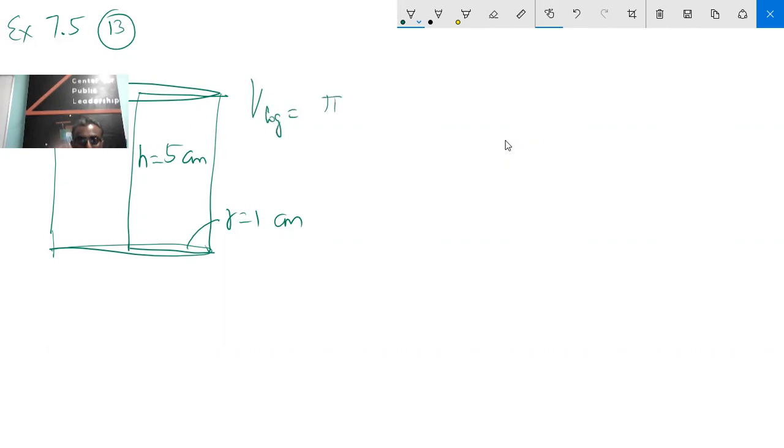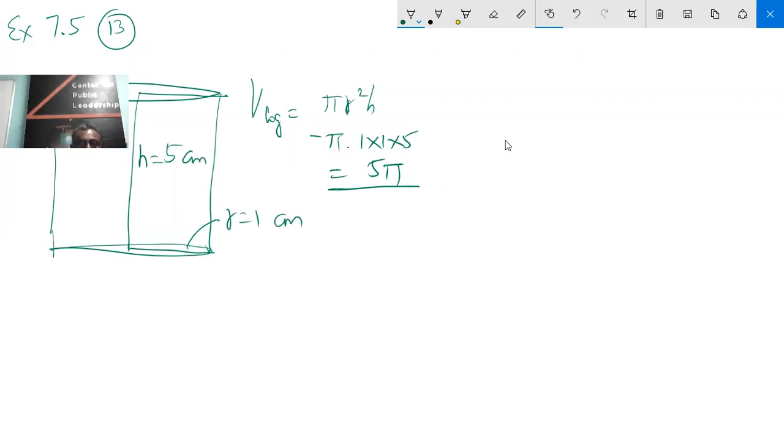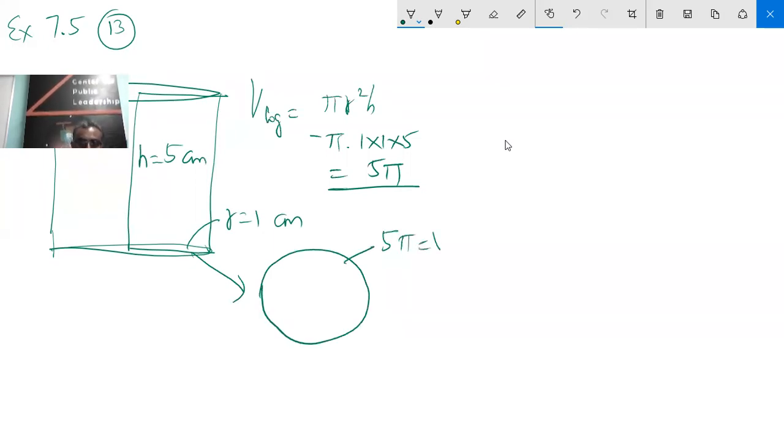The cylinder, sir. Formula: pi r square h. Very good. So here it is pi into r squared into h, that is equal to 5 pi. The volume of the greatest sphere, this one you make into a sphere, will also be 5 pi. Is 5 pi there? Yes. Answer C is coming.